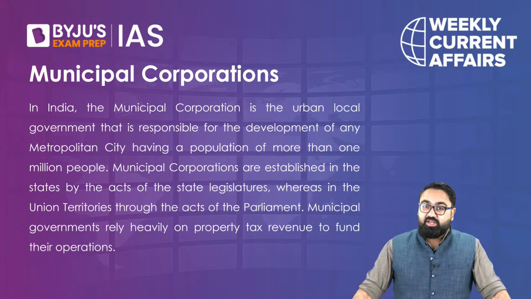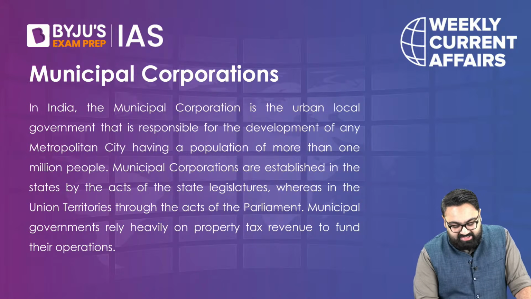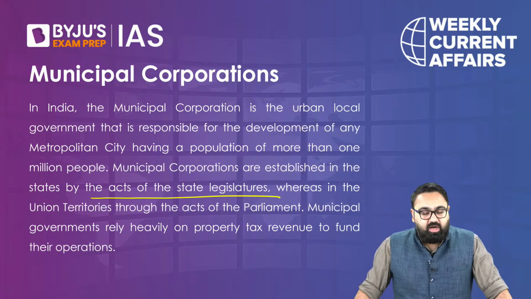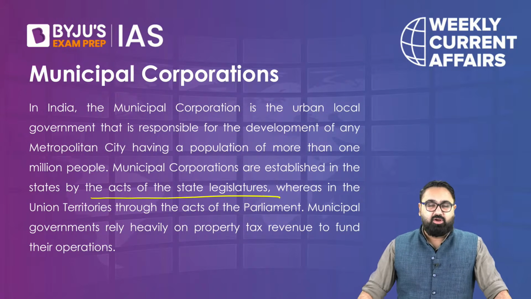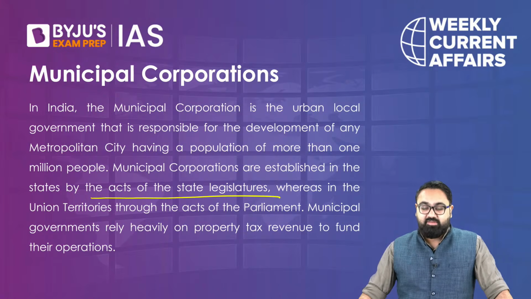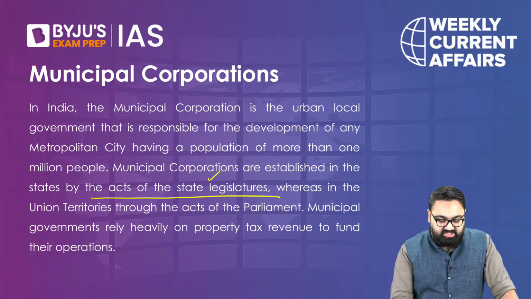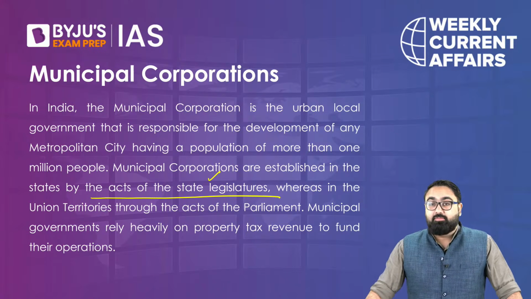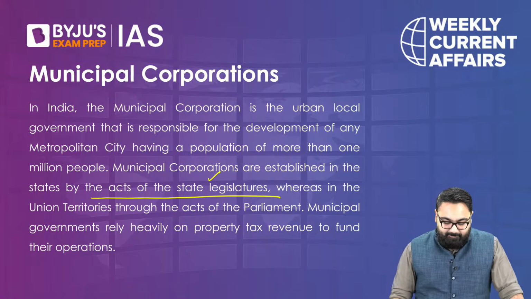Now, the municipal corporations are established in different states by respective acts of the state legislature. So, if you're in Karnataka, Maharashtra, West Bengal, Tamil Nadu, the establishment of municipalities in your respective states will be done when the state legislature passes an act for that purpose. When it comes to a union territory, on the other hand, it will be done through an act of the parliament.